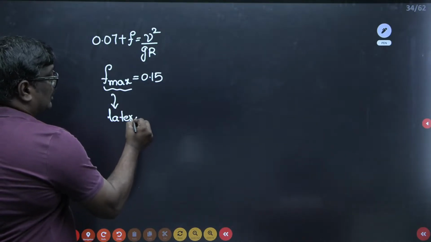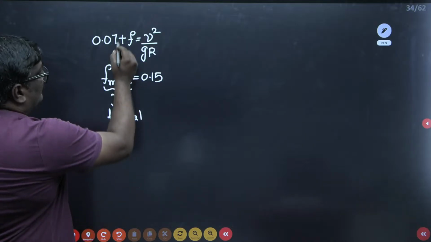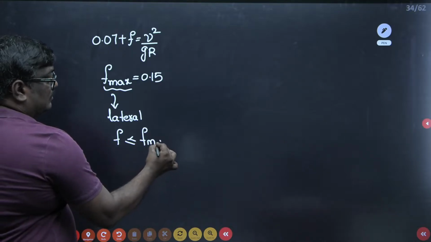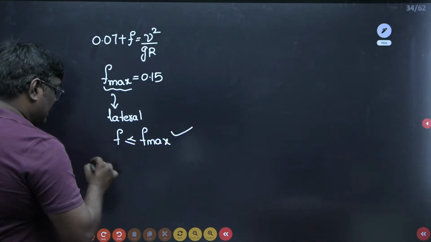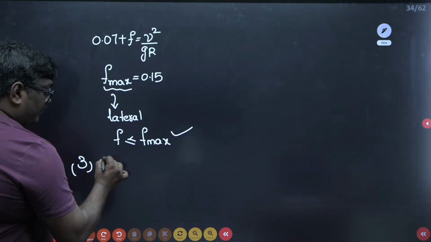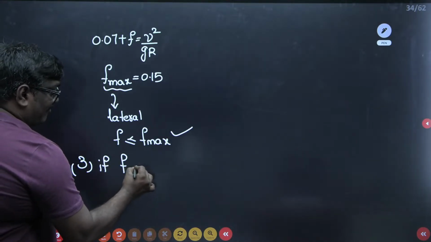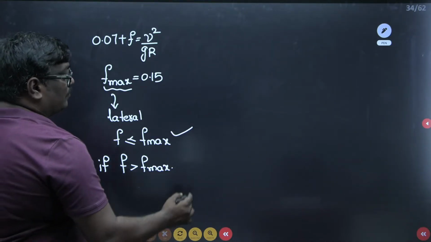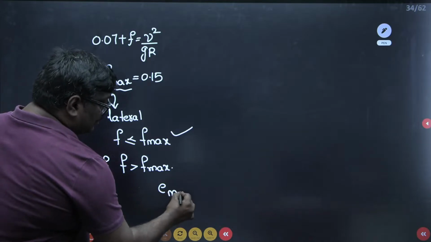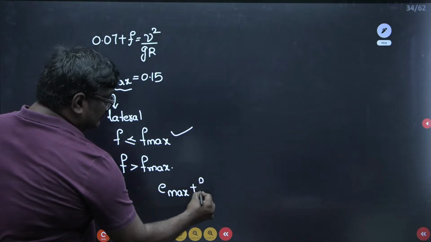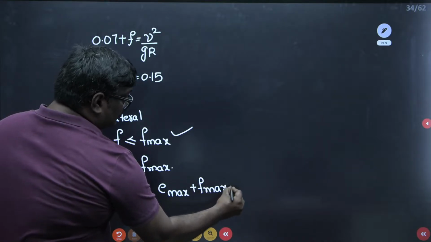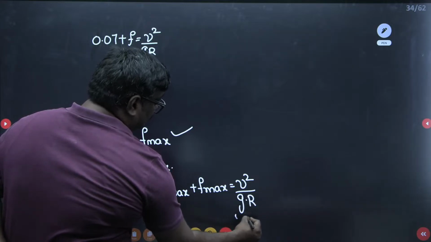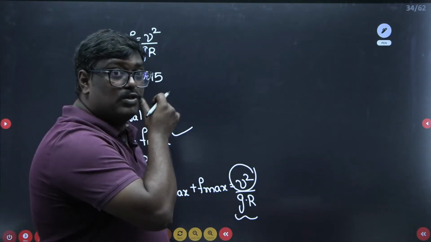Okay. So here, whatever value of F you have calculated, if F is less than or equal to F max, then it is correct. Step 3 is, if F is greater than F max, we have to take E max plus F max and calculate the velocity.